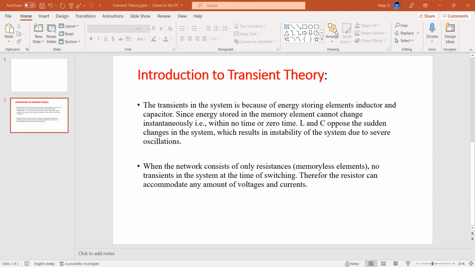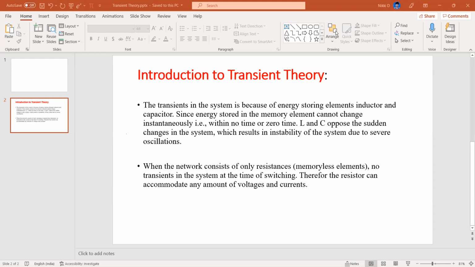Now let's go for one circuit, and what we understand is that the culprit here is L and C. Now we have to understand how this L and C behave when the sudden switching is happening. At the time instant the switching happened, how do L and C react, and after a very long time, like 5 time constants, after the switch is on, how do L and C behave?